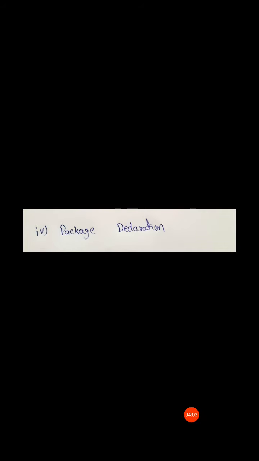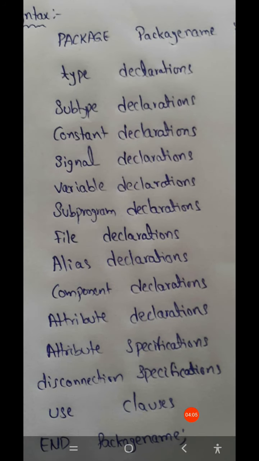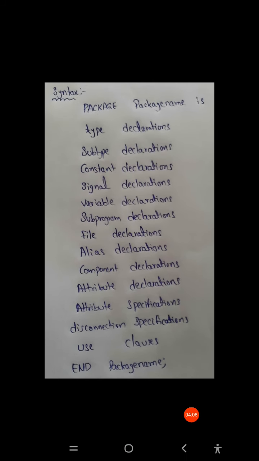So that is regarding the package declaration. Now coming to its syntax.